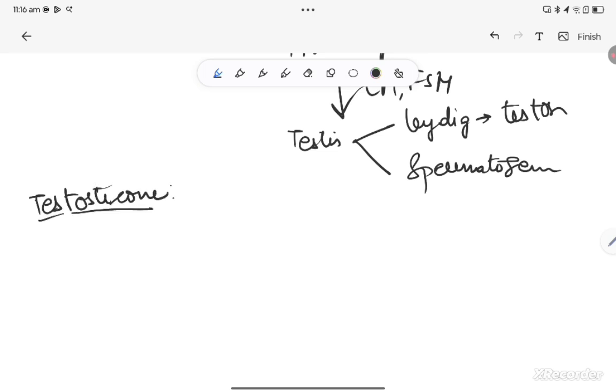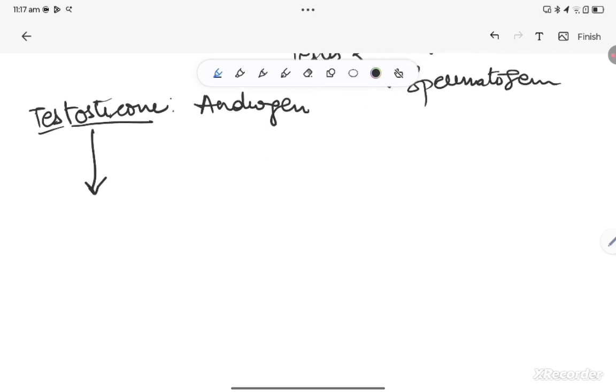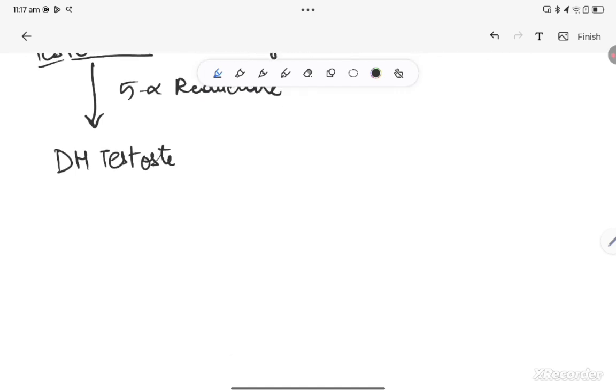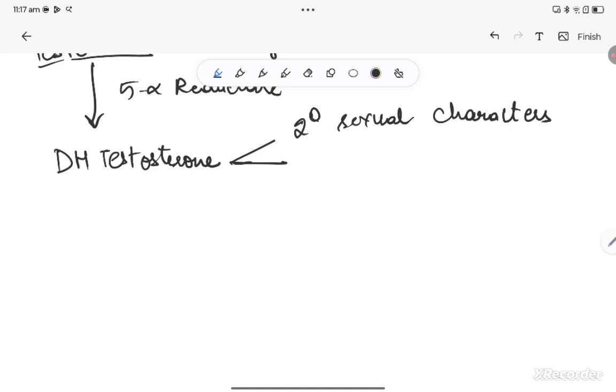Testosterone is male sexual hormone or an androgen. Usually, whenever testosterone is produced, it must get converted into dihydrotestosterone. For this, we need 5-alpha reductase enzyme. This dihydrotestosterone is physiologically active and is responsible for majority of your actions in the male. They primarily include development of secondary sexual characters like deepening of voice, male pattern baldness, appropriate growth, development of external genitalia and all.